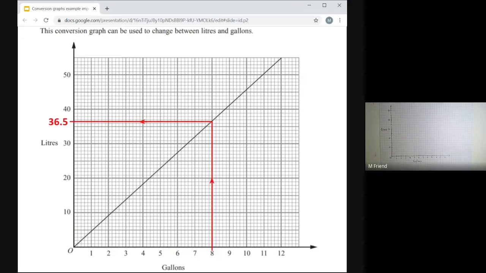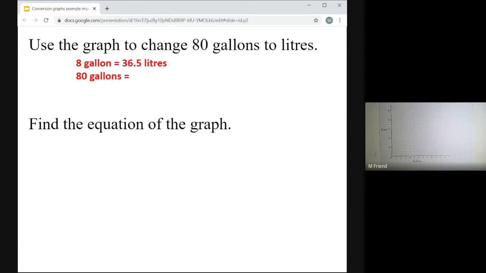There wouldn't be any point in looking up something like 7 gallons because it's hard to get from 7 to 80. But to get from 8 to 80, that's easy. Just times by 10. I don't even need a calculator for that. 36.5 times 10 is 365.